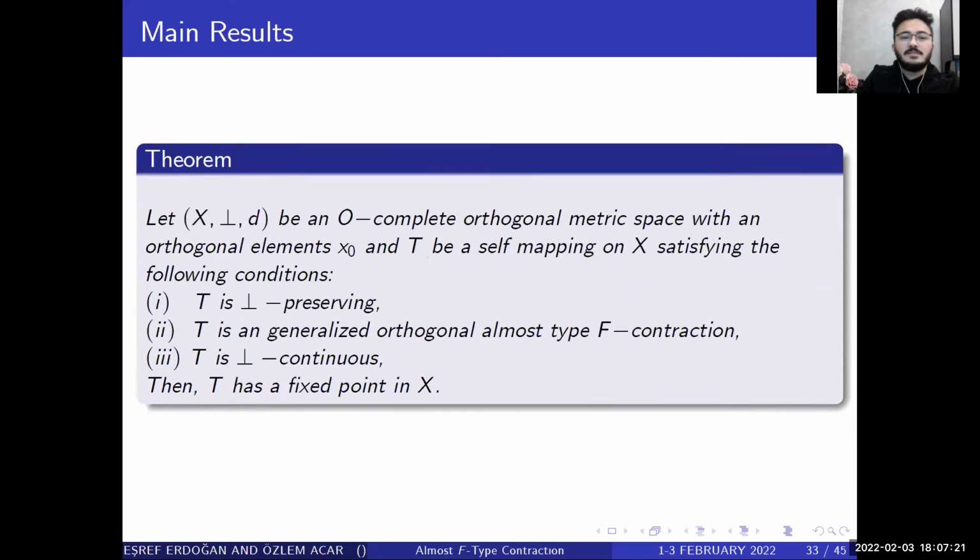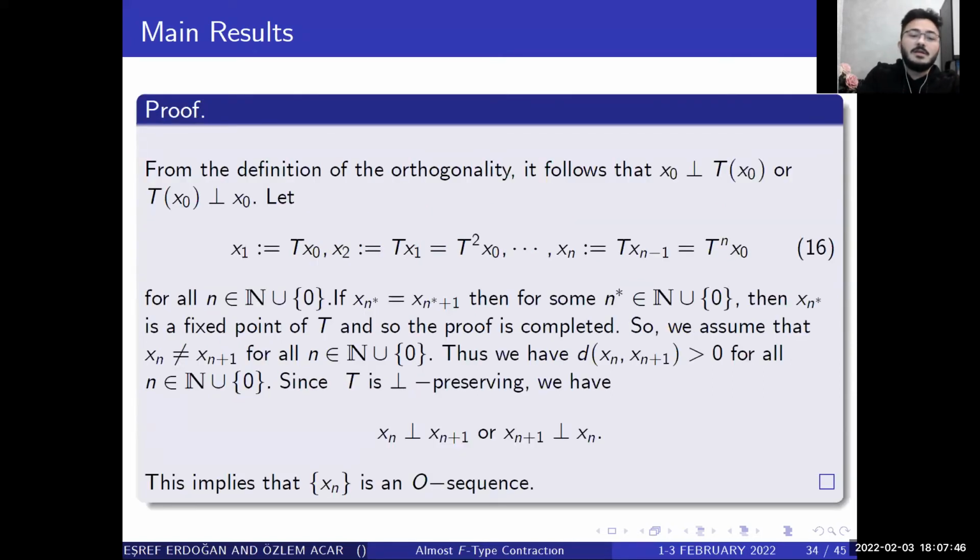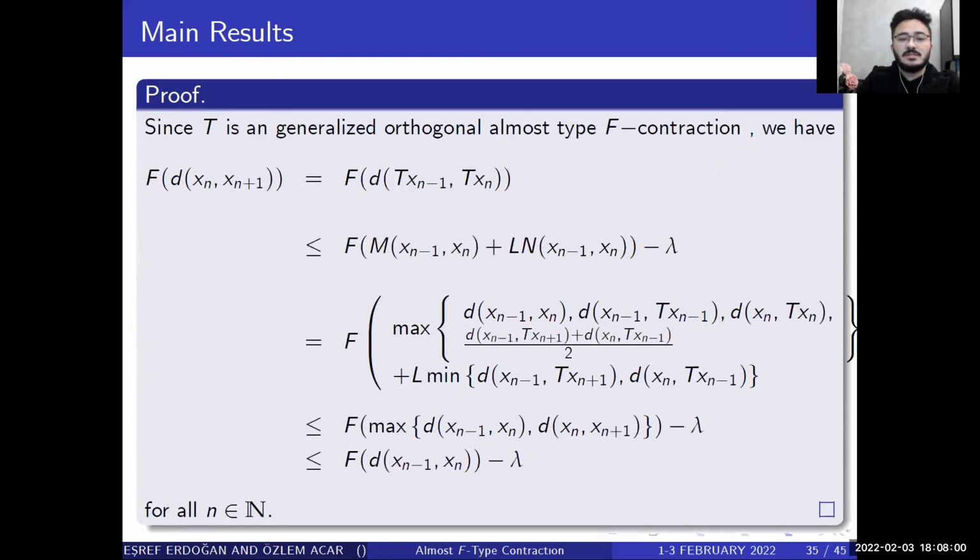Theorem: let (X, ⊥, d) be an O-complete orthogonal metric space with an orthogonal element x0 and T a self-mapping on X satisfying the following: T is ⊥-preserving and a generalized orthogonal almost type F contraction, and T is ⊥-continuous. Then it has a fixed point in X. Looking at the proof, x0 is an orthogonal element, and it is shown that the sequence created with the orthogonal element as in (16) is an orthogonal sequence.